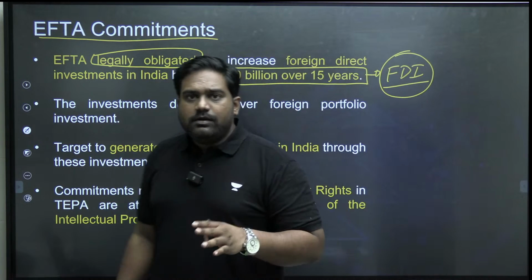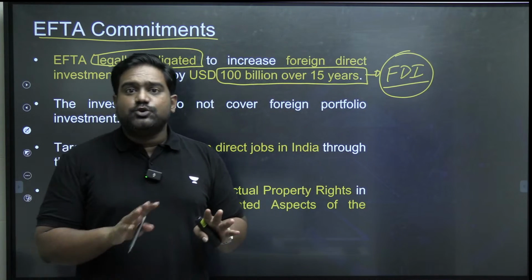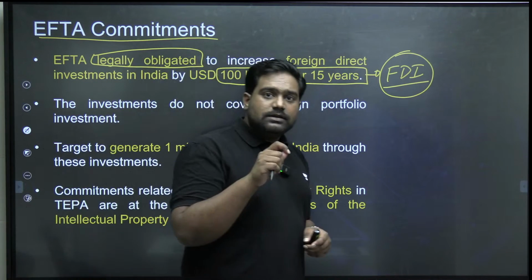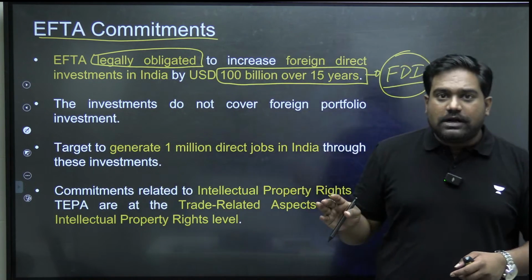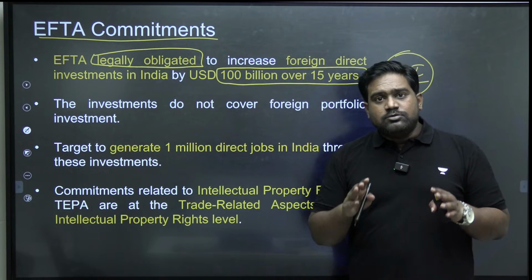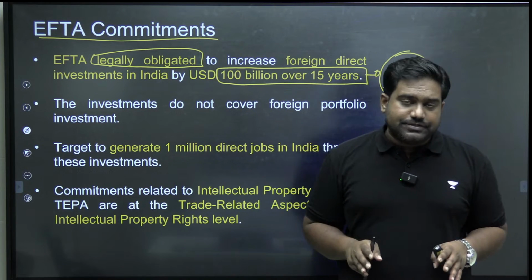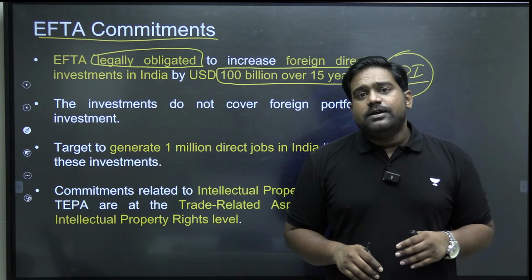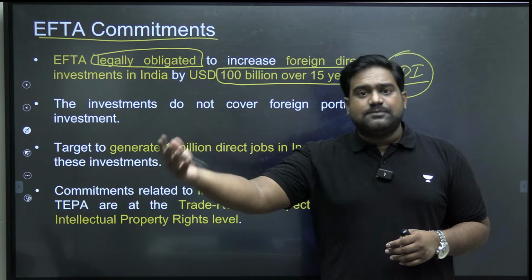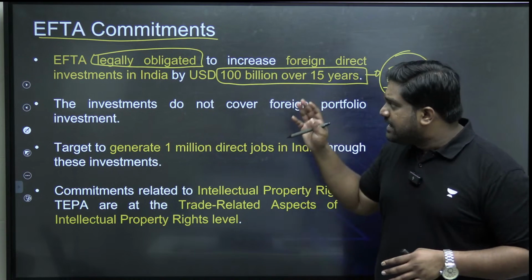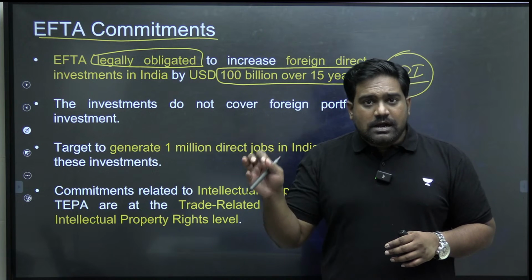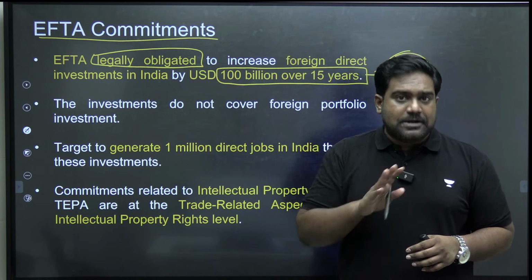It will not cover foreign portfolio investment or institutional investment, which goes into your capital markets. That is not covered. Direct FDI from these 4 countries should come to $100 billion in the next 15 years. So basically around $50 billion in the next 10 years and another $50 billion in the subsequent 5 years. So totally in the next 15 years, they are committed. It's a legal obligation on them to bring $100 billion worth of investments into India.